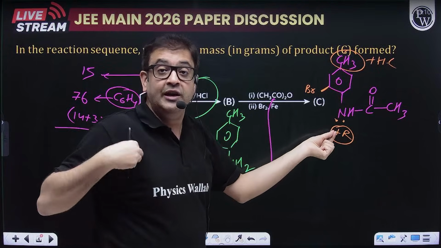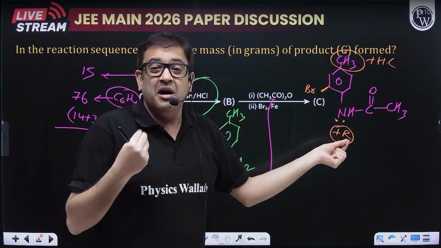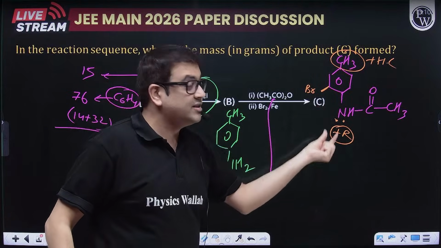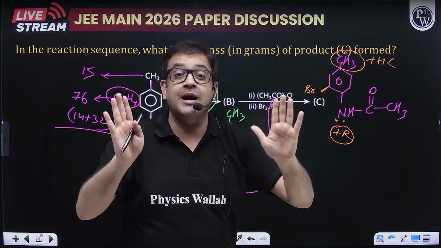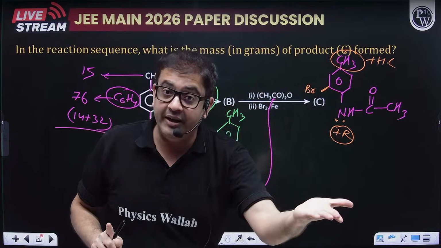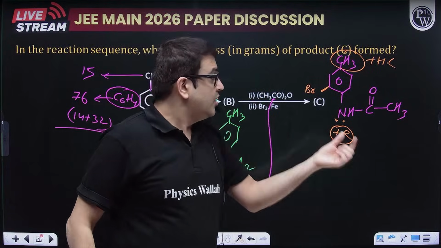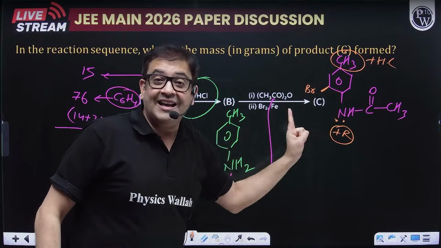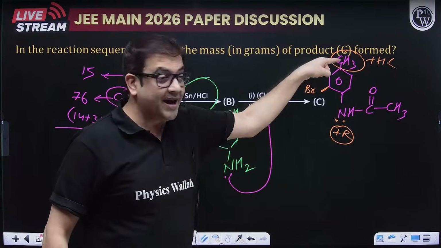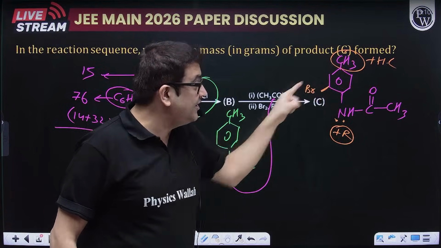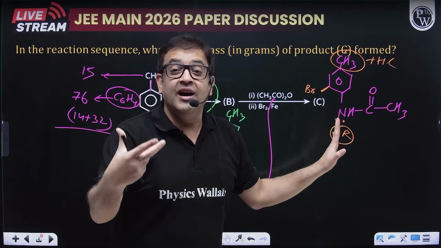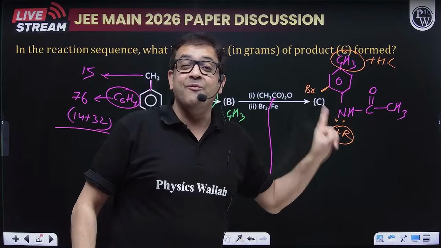But somebody may have a doubt that, sir, because it is cross conjugation, maybe the plus R of this is lesser than plus hyperconjugation. But I'm generalizing it for you. Generally resonance is a stronger electron donating effect than plus hyperconjugation. So obviously bromine will be added as per the plus R of this, so it will direct the incoming Br plus at ortho and para position, because para position is already occupied. So this product will be your major product. Although this is not asked, they are asking what is the amount of product produced, sir.